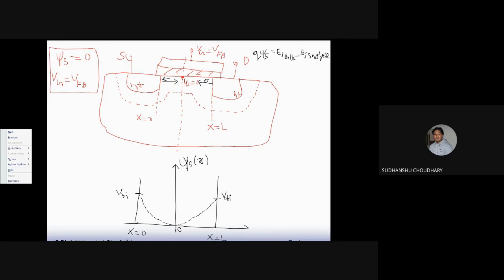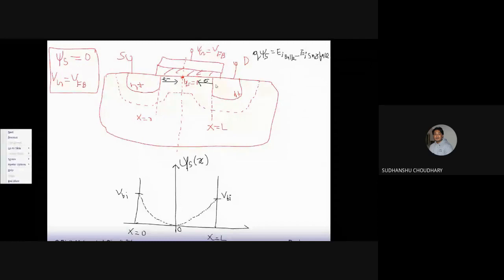Okay, but still you will find that some electrons will still diffuse, right? It is not exactly 0. Because of this built-in potential, they feel some force that prevents them from moving from the source to the channel, similarly from drain to the channel. But yes, still there would be some electrons, very few in numbers, that will still try to move from source to channel and from drain to channel.